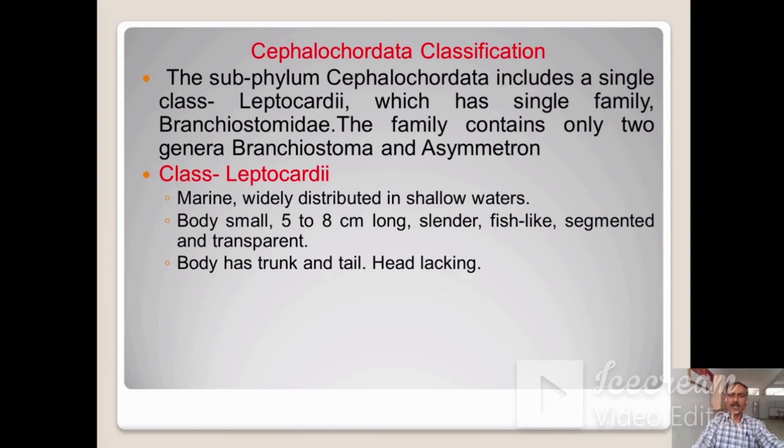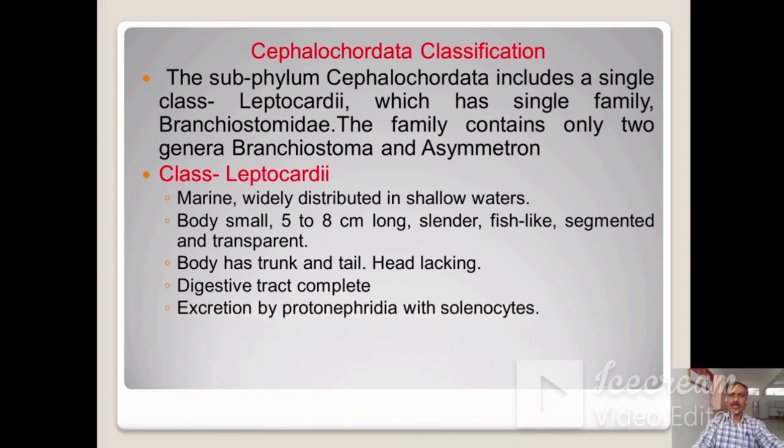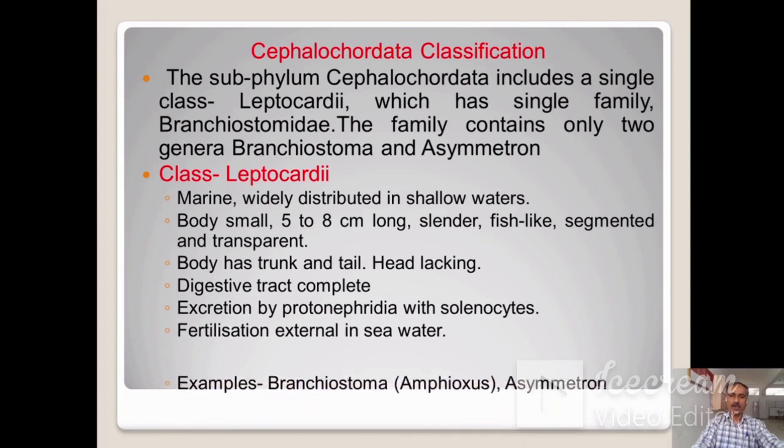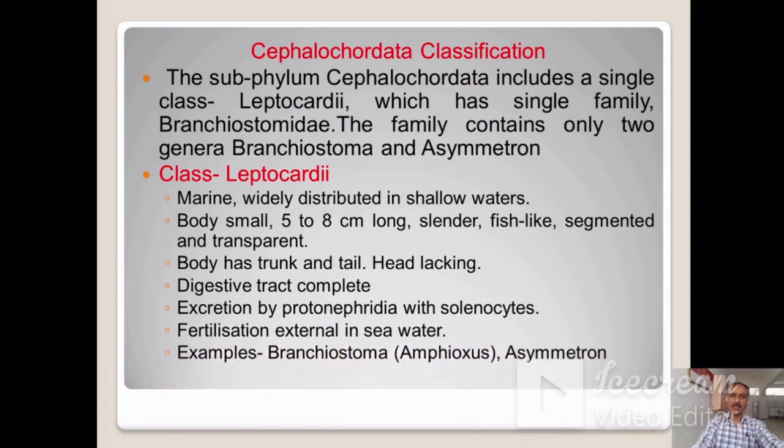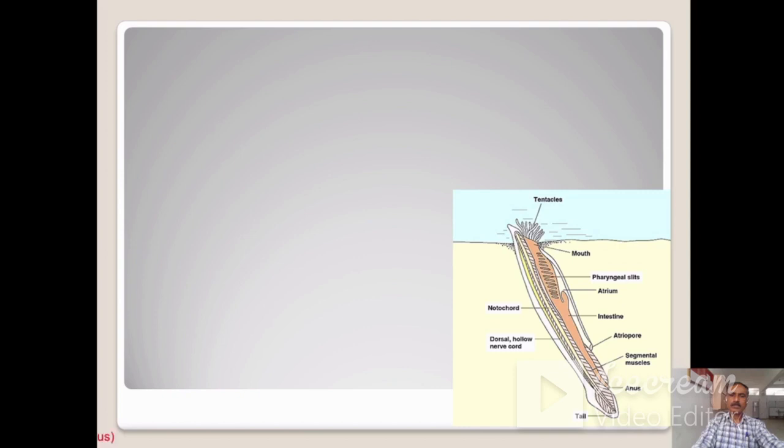Body has trunk and tail. Head is lacking. Digestive tract is complete. Excretion takes place by protonephridia with solenocytes. In these animals, fertilization is external in seawater. These are the examples, that is Branchiostoma, Amphioxus and Asymmetron. This is the example, that is Branchiostoma, also called Amphioxus.